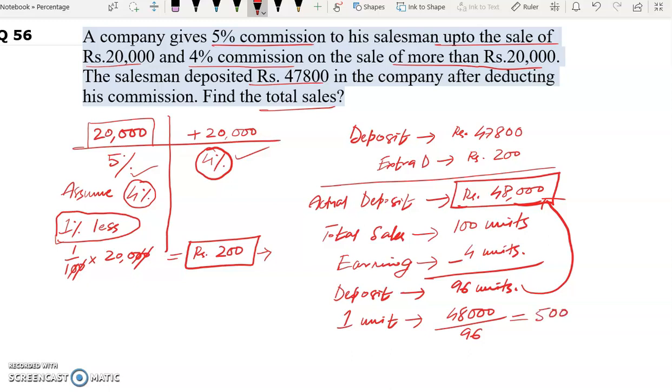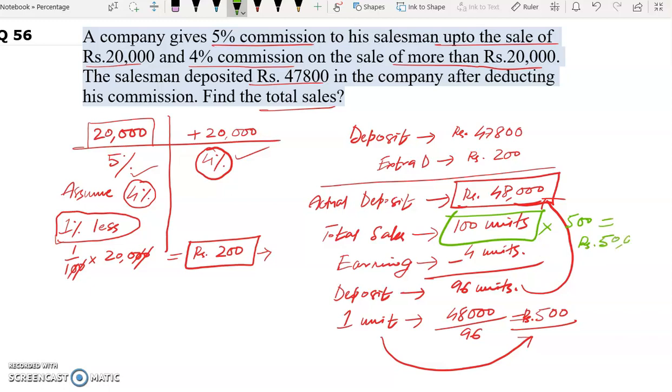So 500 rupees. So 1 unit represents 500 rupees. Now in this question, we need to find the total sales. Our total sales is 100 units. So 1 unit represents 500. So 100 units will be 100 into 500, which is equal to rupees 50,000. And this is our answer.